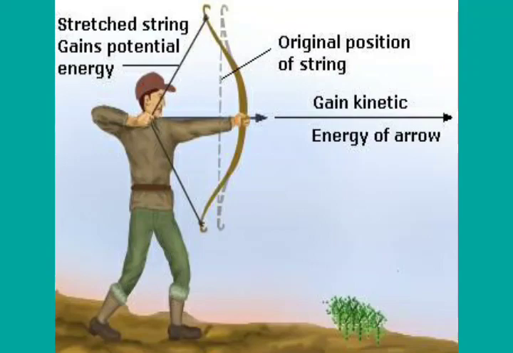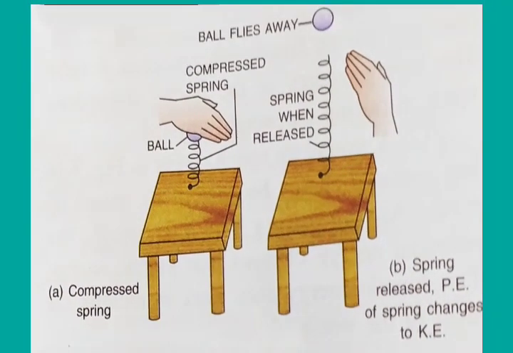Another example, a compressed spring has potential energy due to its compressed state, and when the compressed spring is released, the potential energy changes into kinetic energy, which does work on the ball placed on it and makes the ball fly away. Clear? So this is all about the conversion of energy from one form to another form.